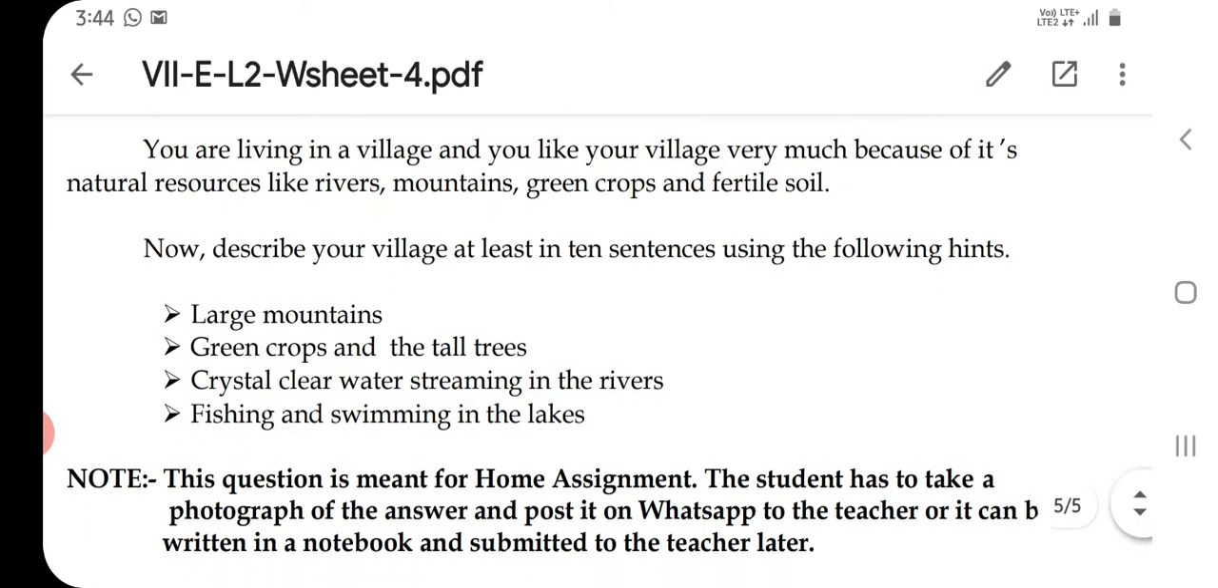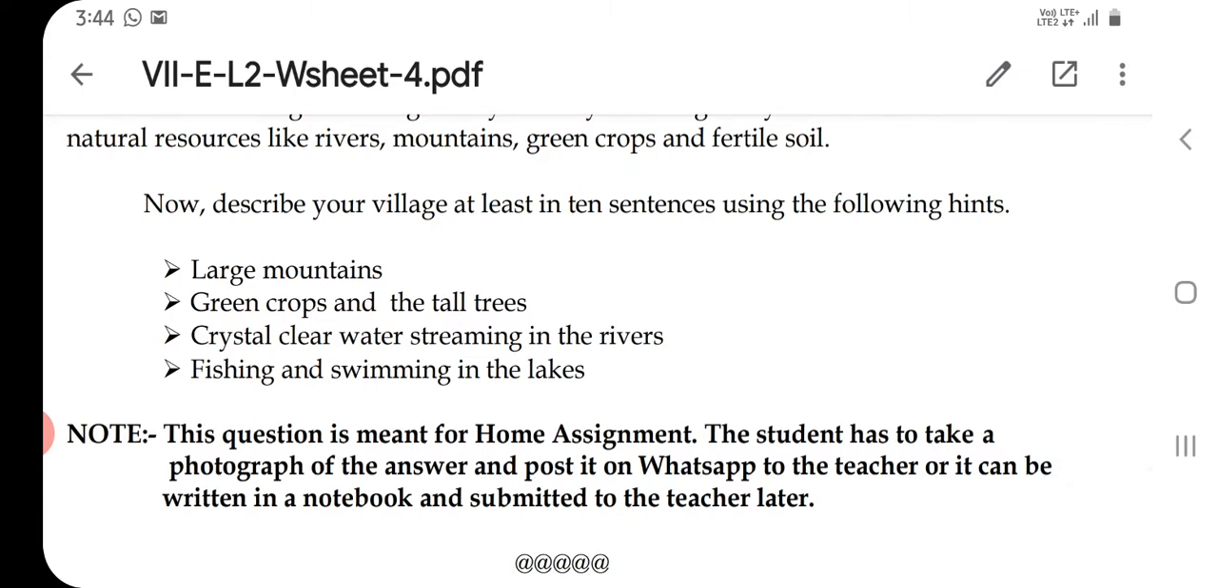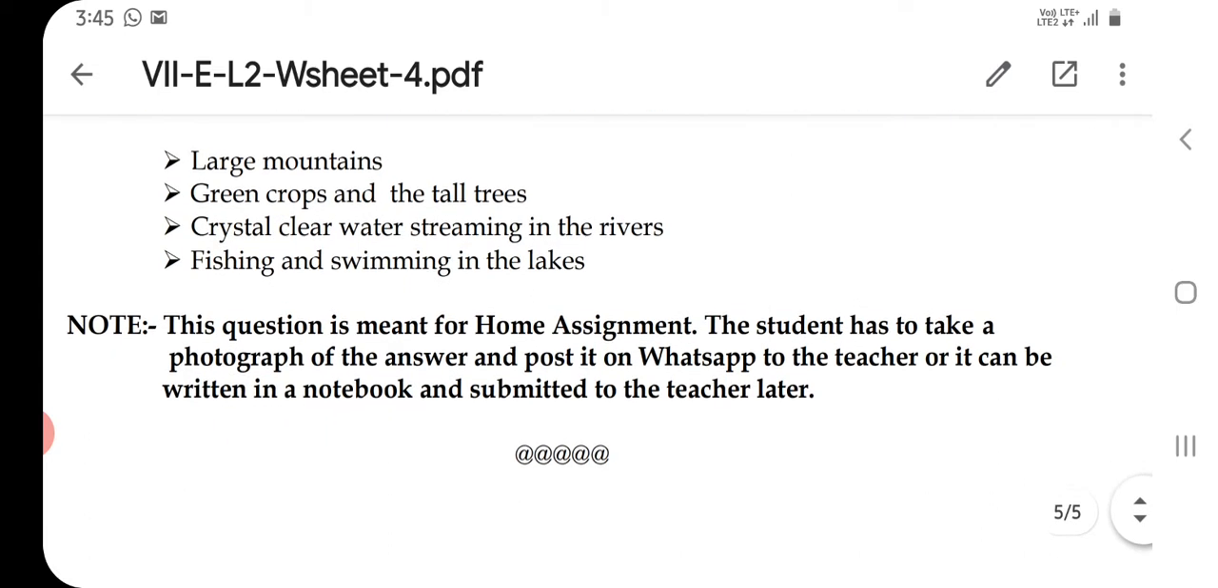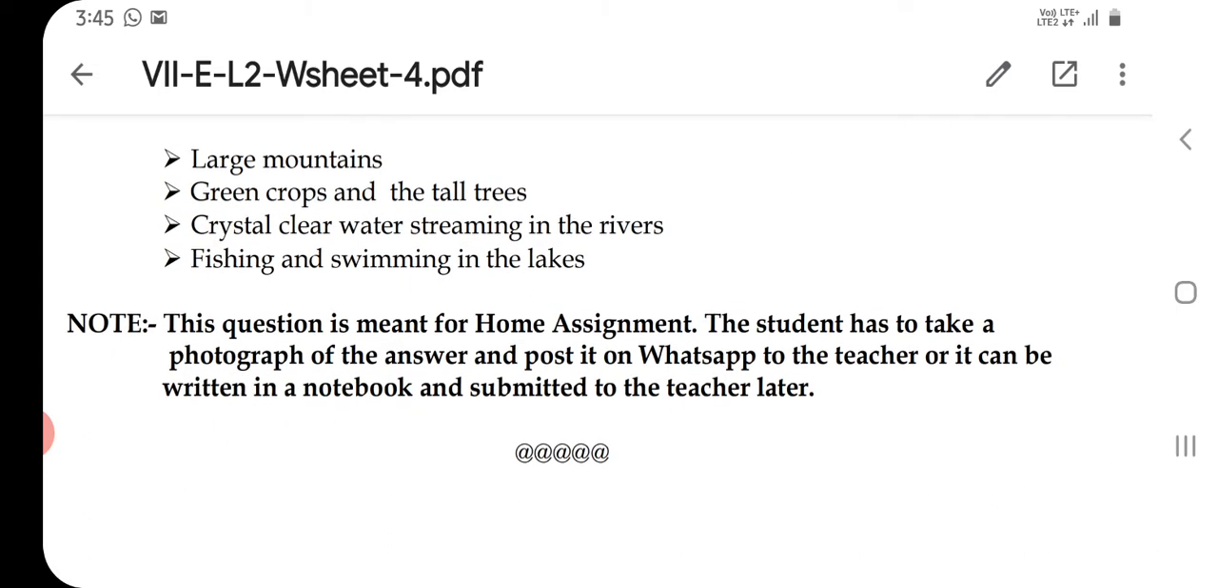Now, what you have to write is a description, and in the description you must use at least 10 sentences. Remember, while writing the description, you need to use more adjectives. Include these points: large mountains, green crops and tall trees, crystal clear water streams in the rivers, fishing and swimming in the lakes, like that.